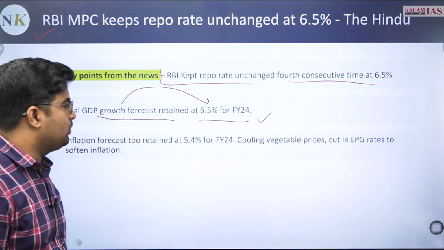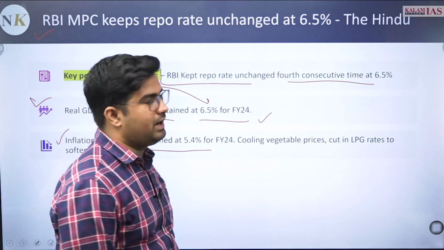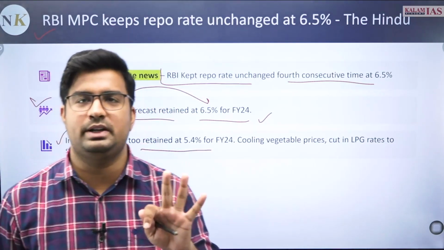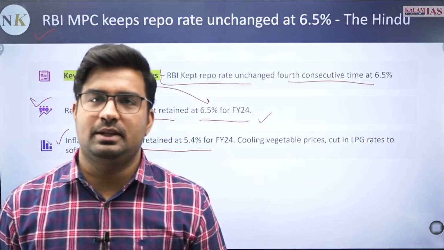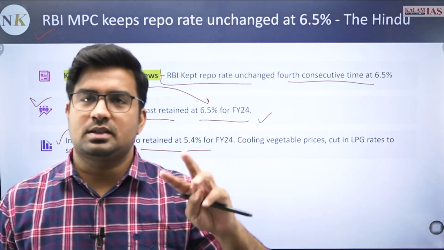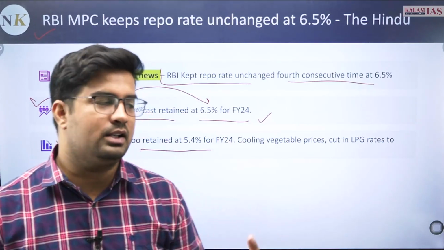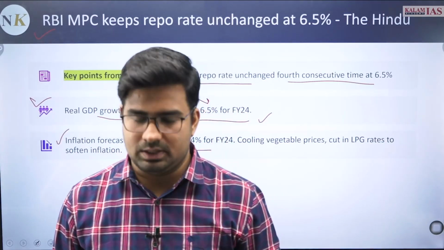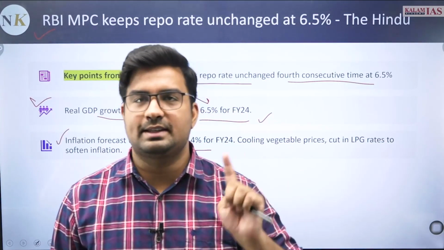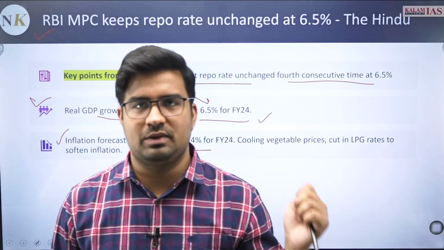Also, the inflation forecast is retained at 5.4%. So three major important data. One is fourth consecutive time the repo rate is same. Another thing is जो growth prospect है, that is also 6.50. Third thing is 5.4% रखा गया है आपके financial year के aspects को. So repo rate is 6.50 and other aspects have been retained.